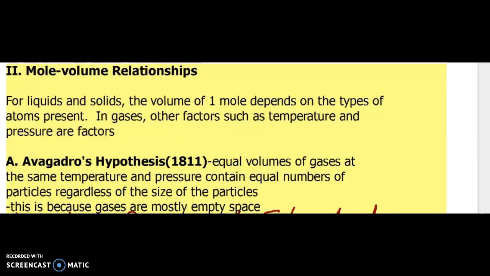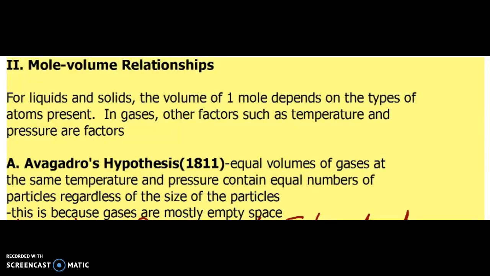And remember Avogadro's number, the 6.02 times 10 to the 23rd? He didn't really come up with that number, but he came up with a different, really important hypothesis. So we're going to talk about Avogadro's hypothesis and what that is.